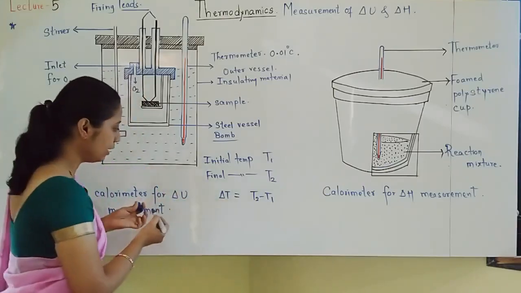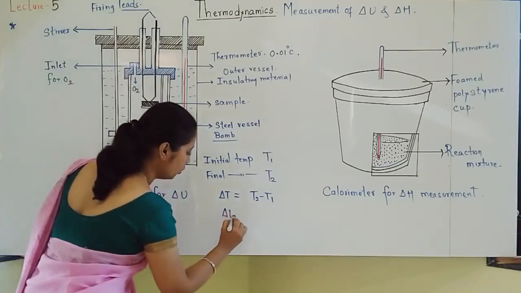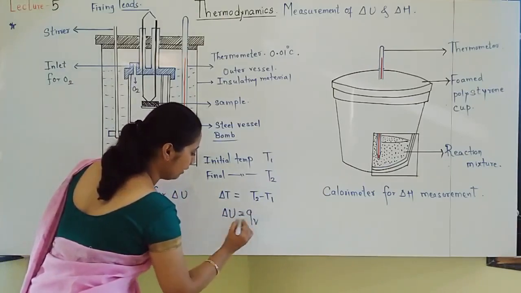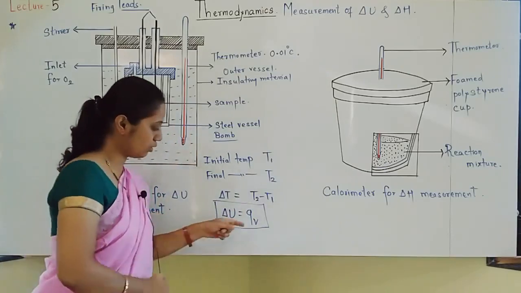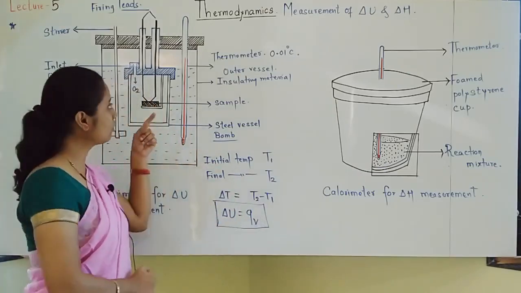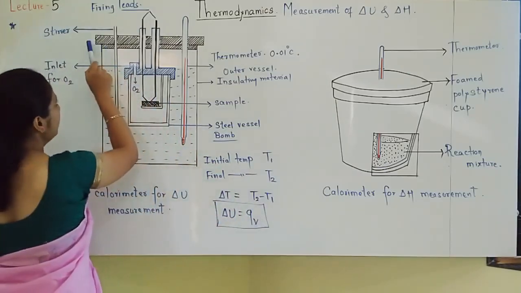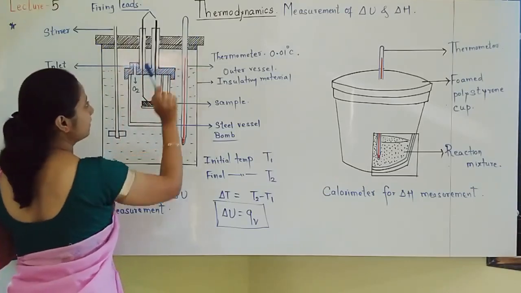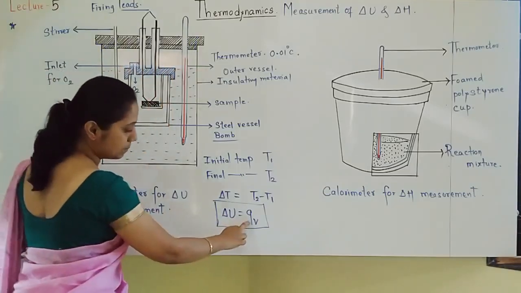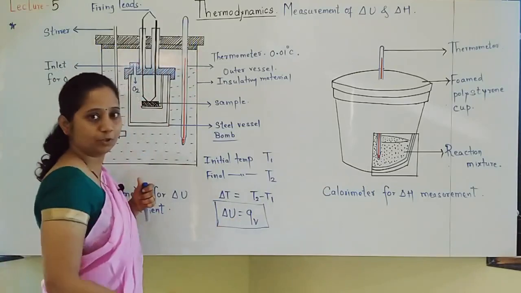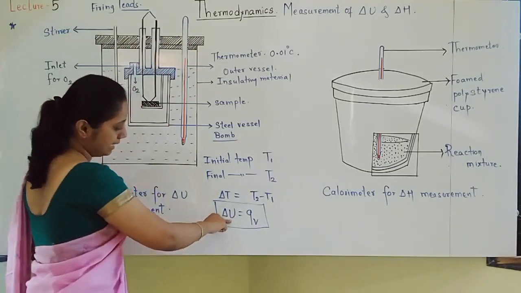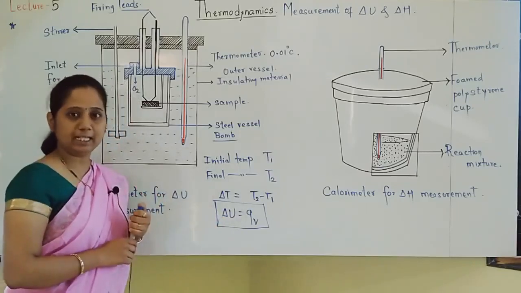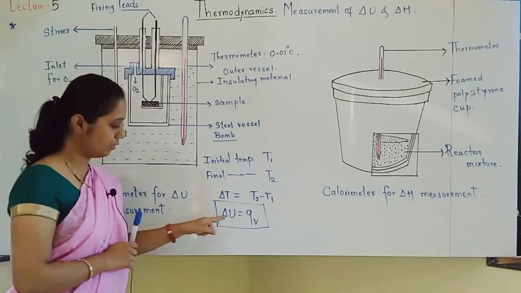Because already you know that delta U is equal to QV, the heat absorbed or given out at constant volume. Why at constant volume? Here you can see that the things are totally sealed. So heat is measured at constant volume. No heat is lost to the surrounding. So that is equal to the change in internal energy, that is delta U.